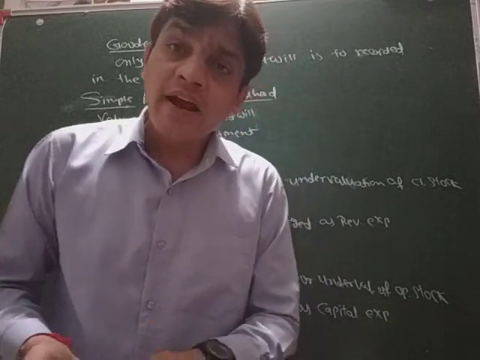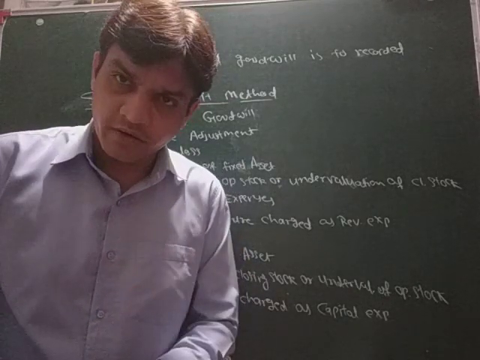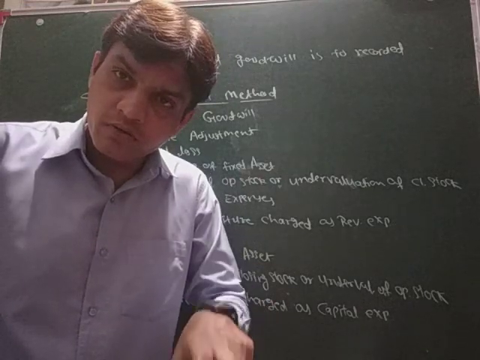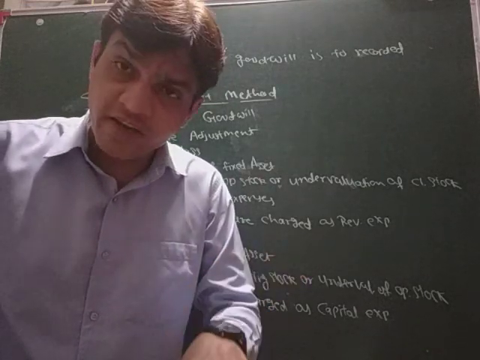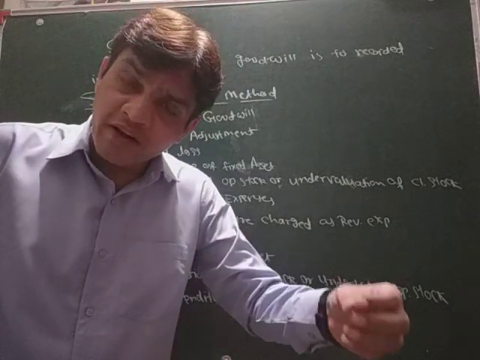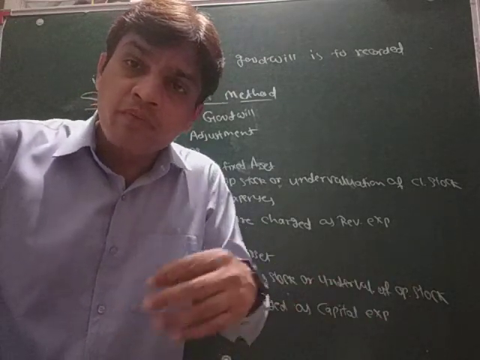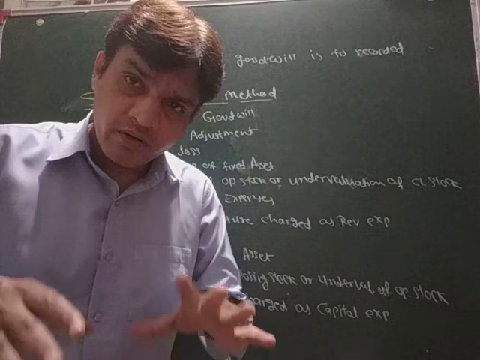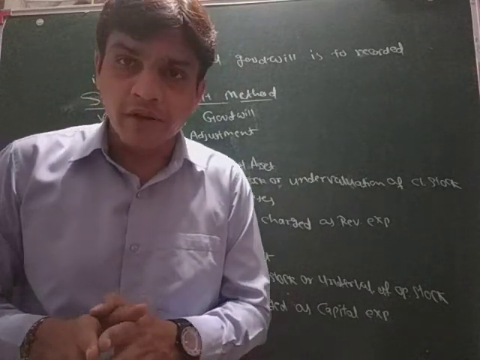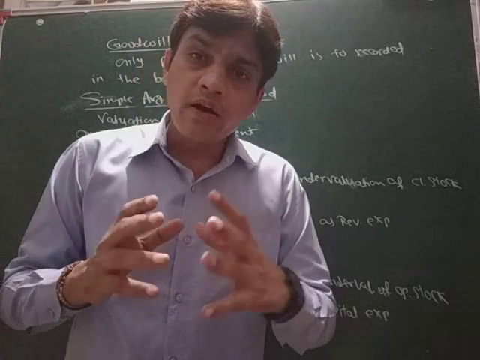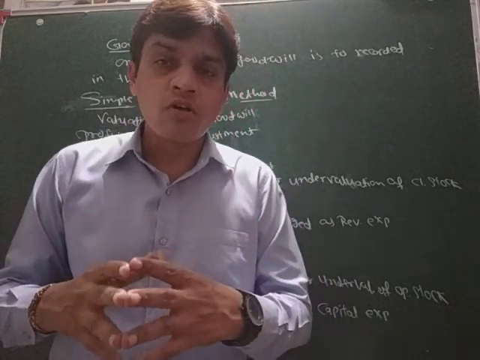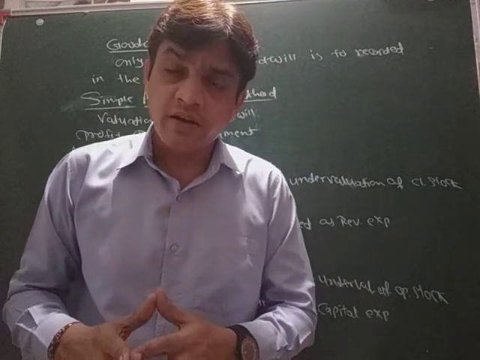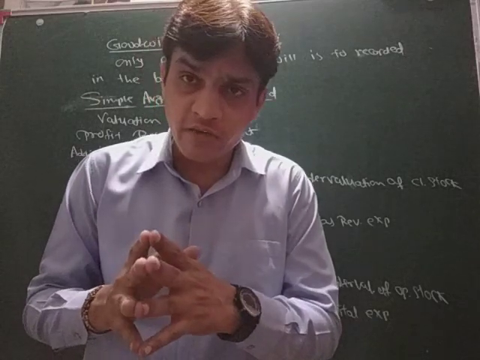The second method is the super profit method. Then the third is the capitalization method. In this capitalization method, there would be capitalization of average profit, or capitalization of super profit. So these kinds of methods are there to value the goodwill. Now, before doing calculation of any method, we will see the first method, and that is the simple average profit method.